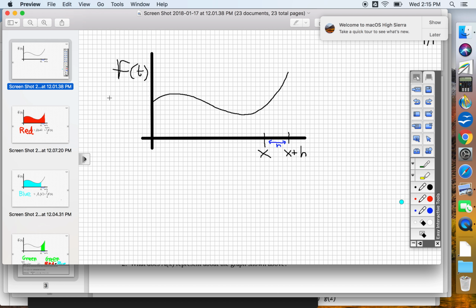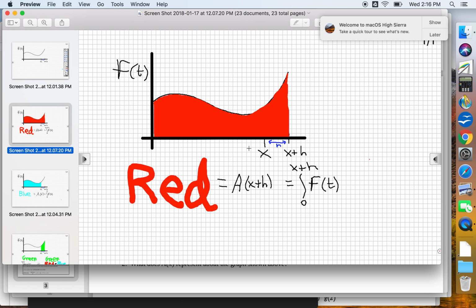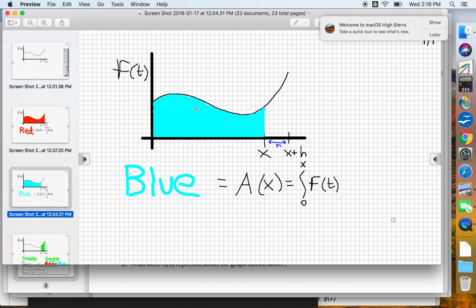All right, the first area we're going to talk about in this graph is the red. Look at all that red, right? If I ask you to find the red, we're going to call it A of x plus h. Finding the red would mean working out the integral value starting at 0 and ending all the way on the right side at x plus h. So hit pause if you need to process the idea that all of this red is represented by this integral. Does that make sense? 0 to x plus h? Okay, good.